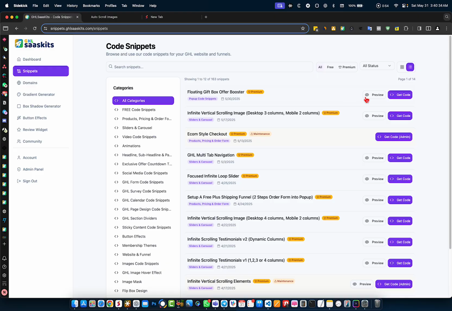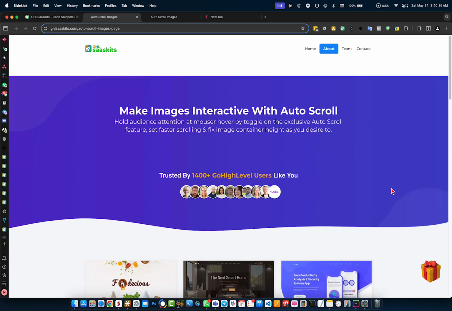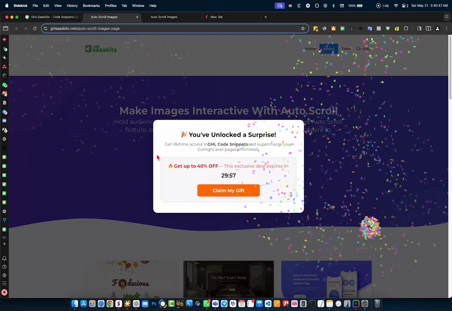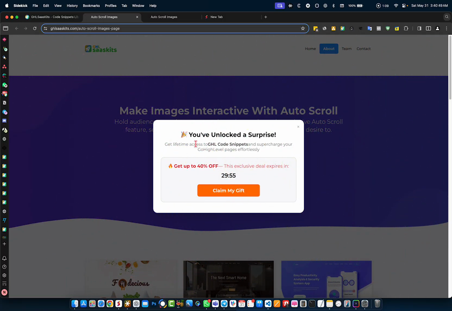If I go back and show you the preview again, when someone visits your page, they will see the floating gift box like this, and once they click on it, it will open the pop-up and show the celebration as well as the content you have, and once they click on the button, it will take them to your deal link.